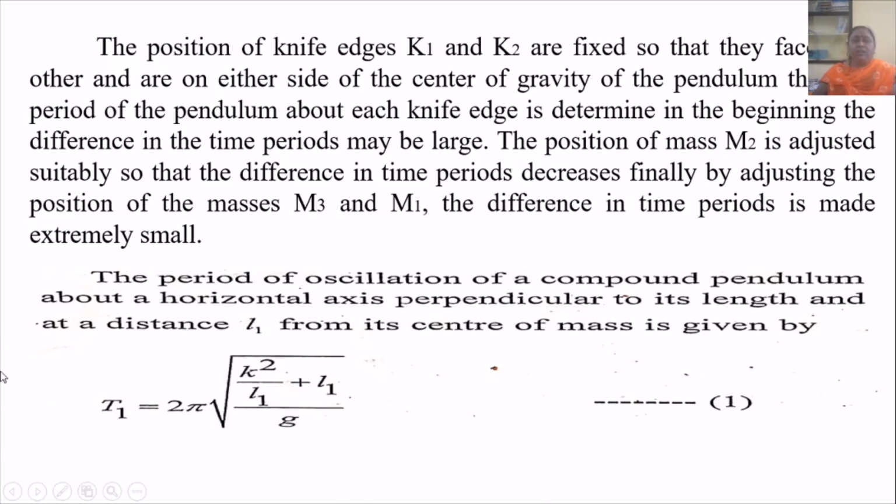Now, the period of oscillation of a compound pendulum about a horizontal axis perpendicular to its length and at a distance L1 from its center of mass is given by T1 equals 2 pi under root of (K square upon L1 plus L1) upon g.